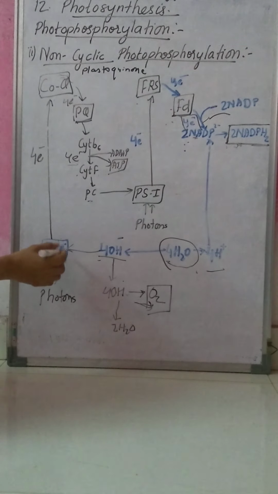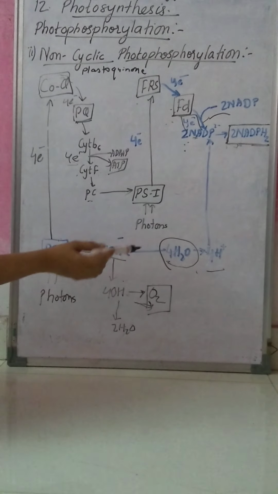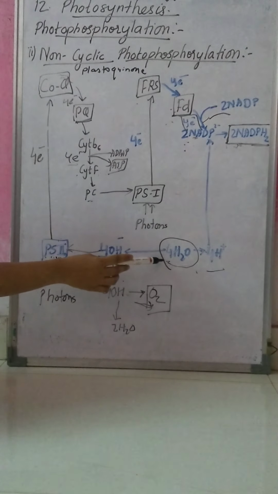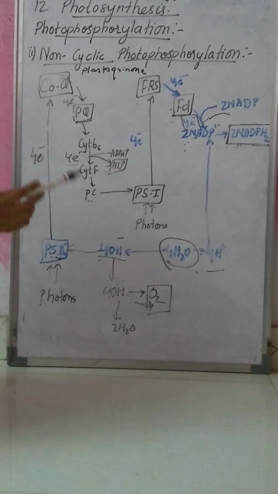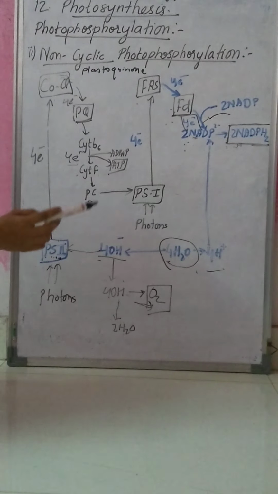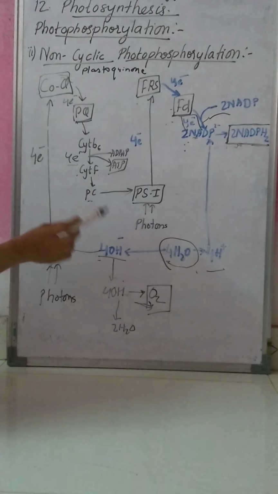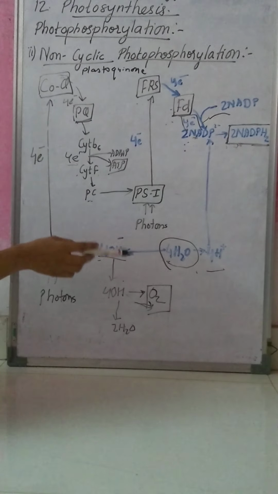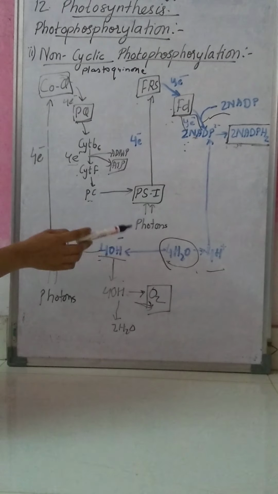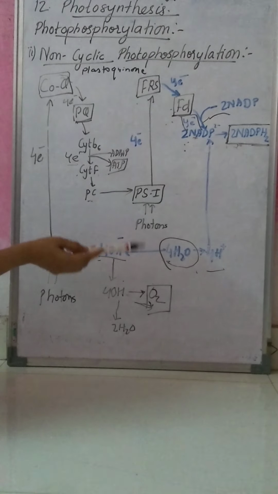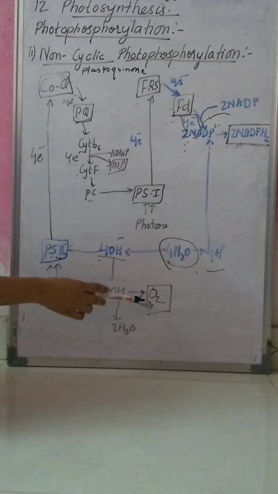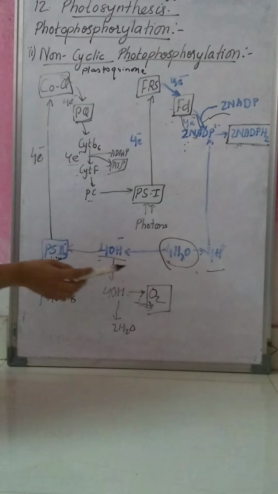Now you can see this photosystem 2 is getting electrons because of the water molecule, because of the photolysis. You can see here photolysis of water takes place. Water is broken down into H ions and O. So that H is accepted by NADPH2, whereas oxygen is released here. You can see oxygen is released.